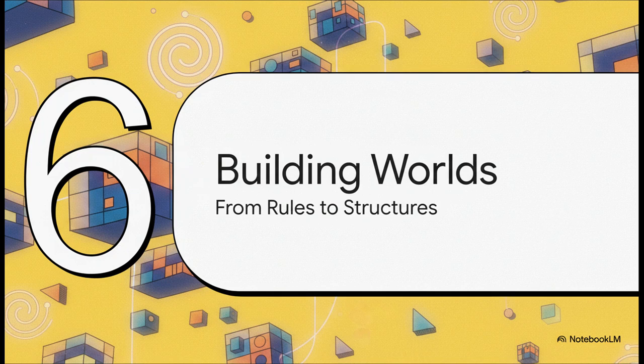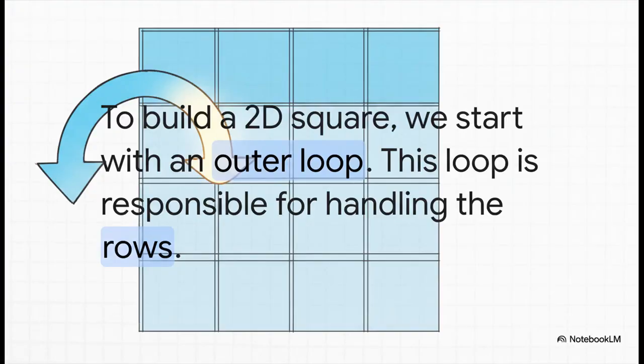Okay, let's take this up a notch. We've been looping in one dimension, kind of like walking down a straight line. But what if we want to build something in 2 dimensions, like a grid of bricks you might see in a classic video game? To do that, we need to put a loop inside of another loop. We call this nesting. So to build a square, we have to think in terms of rows and columns.